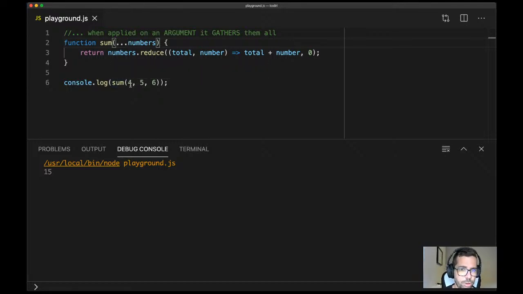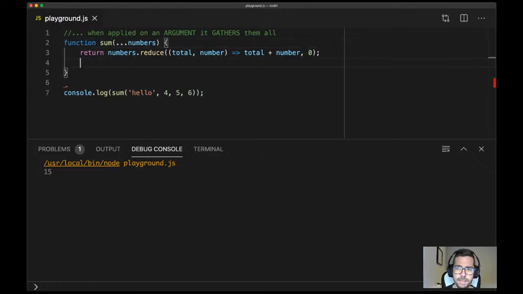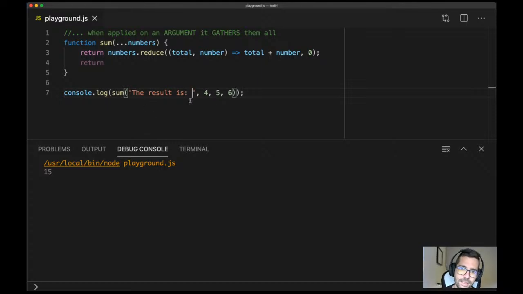What happened, guys? Let me show you a problem. Imagine that, for whatever reason, I have something like that. I'm calling the sum function, and I'm passing a string because eventually I want to return a message: the result is. So I want to first calculate the total, and then format the message. I want to display the result is, and then the total.